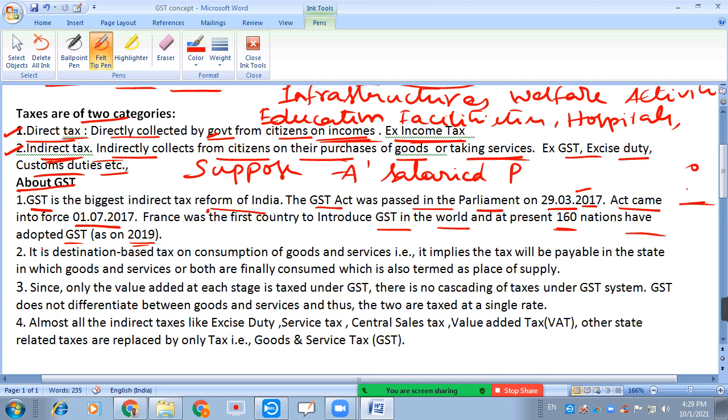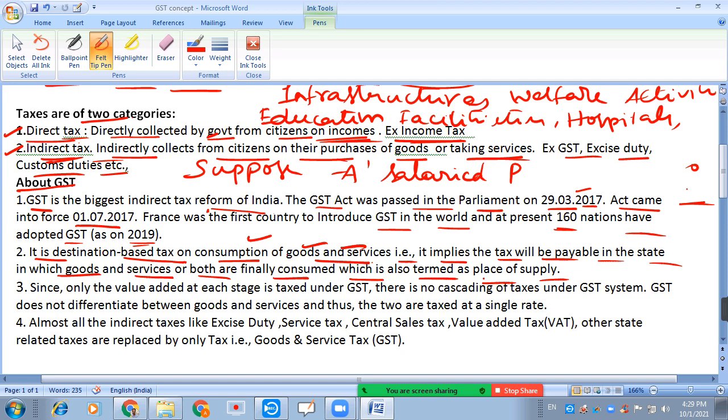Actually, GST is a destination based tax. Destination based tax on consumption of goods and services, that is, it implies the tax will be payable in the state in which goods and services are finally consumed, which is also termed as place of supply. So this tax is levied on consumption of goods and services. It means where the consumption takes place, the tax can be levied.